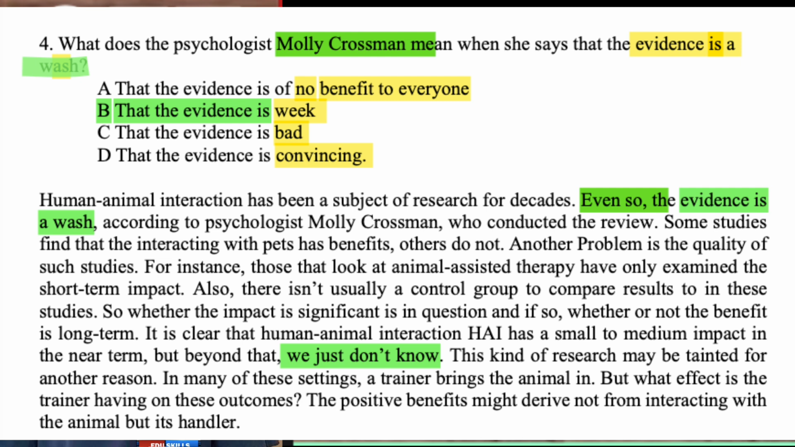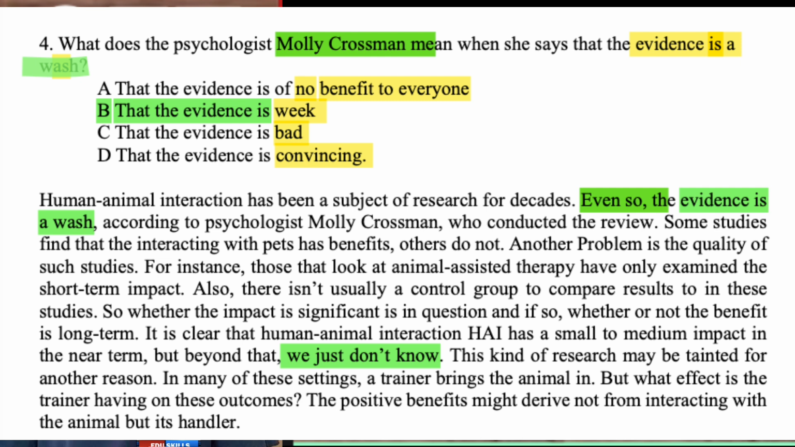Molly Crossman says, that is also an opinion we need, that the evidence is a wash. This is also a question, text and answer option. Now we can go to the answer options. A says the evidence is of no benefit to everyone. It is no benefit, we have to mark it, the key hedging words: no benefit to everyone.